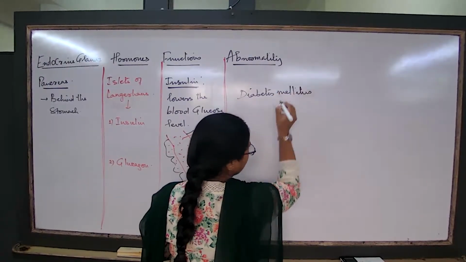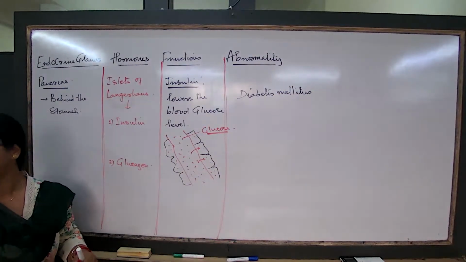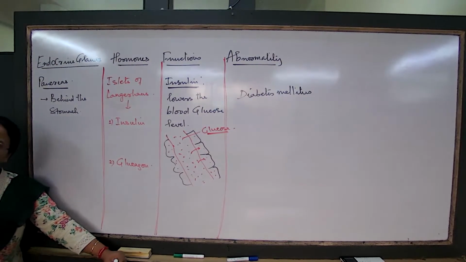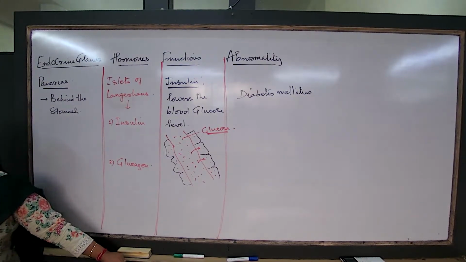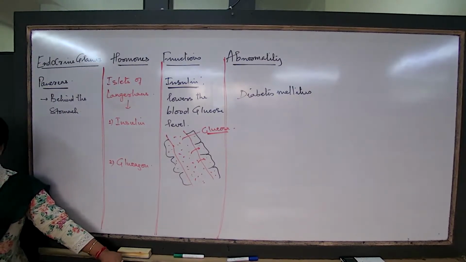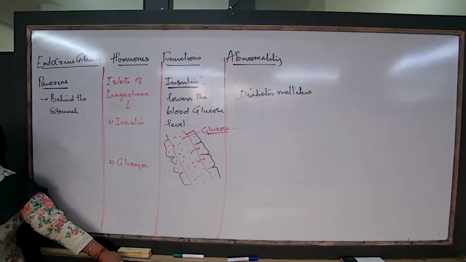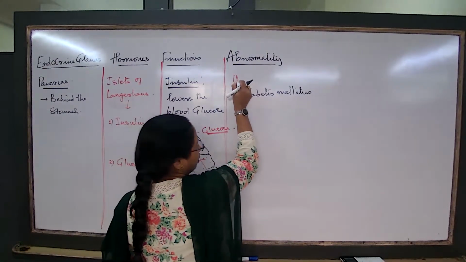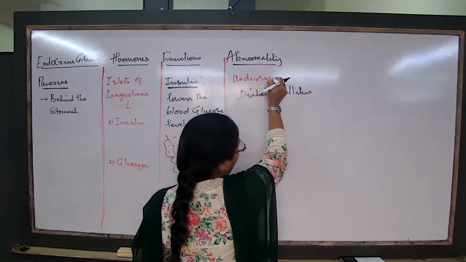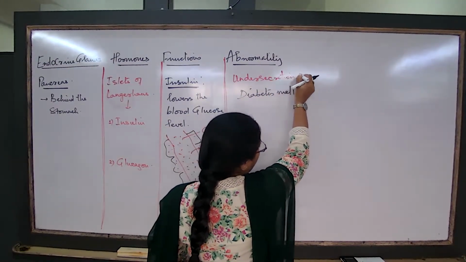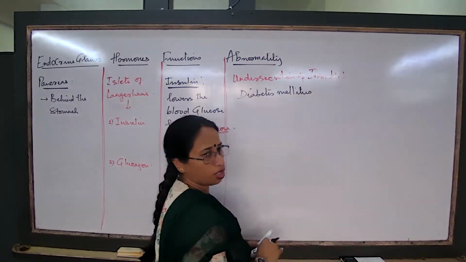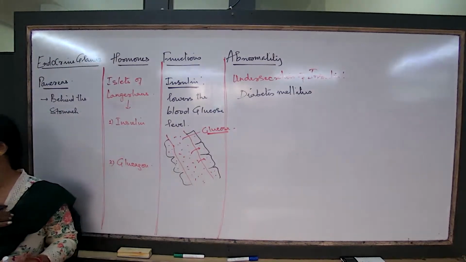What is happening in this individual? In this individual, the glucose concentration in the blood is remaining persistently high. Whether the person goes for a blood test after food, after 4 hours or 5 hours or 6 hours, it does not matter. Every time the blood glucose concentration is very high. What is the reason? The reason is the under secretion of insulin. What do we understand by under secretion of insulin? Secretion of insulin much lesser than normal.